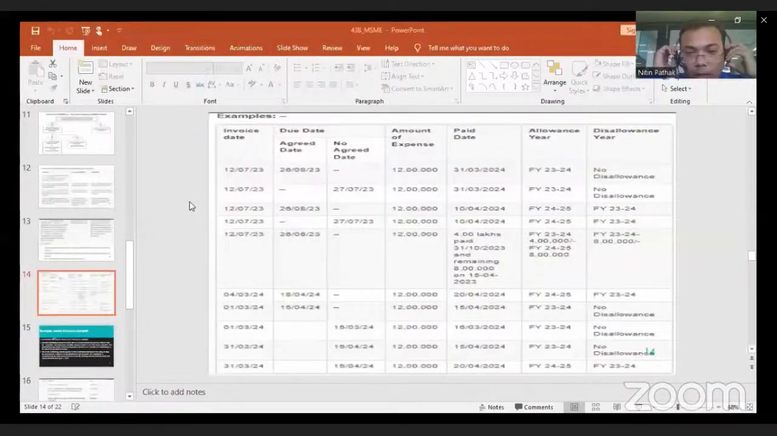Actually make the payment on 15th April, and the due date is the 16th April. Then there is the allowable expenditure in the same financial year, and there is no disallowance because the buyer makes the payment in the same financial year.